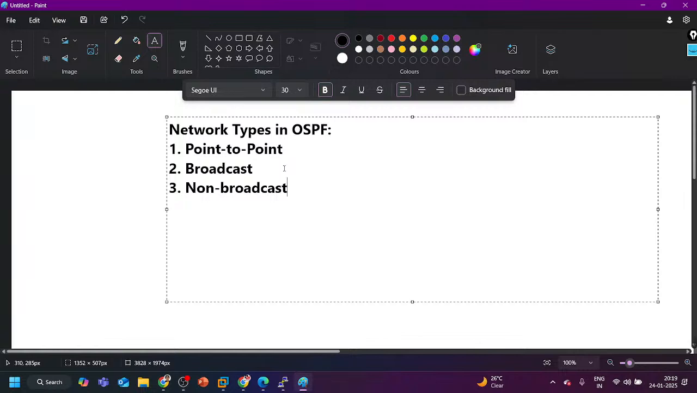Multi-access network that does not support broadcast, right? If I talk about an example, guys, there was an old technology called Frame Relay and ATM. You might have heard about Frame Relay and ATM, these technologies.